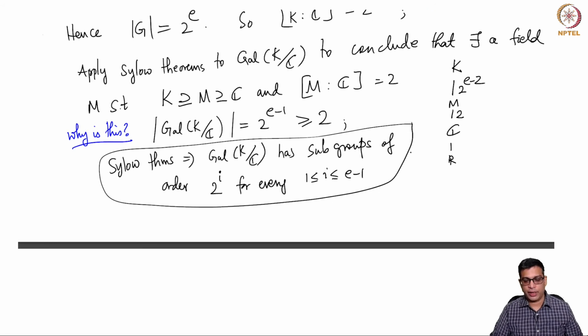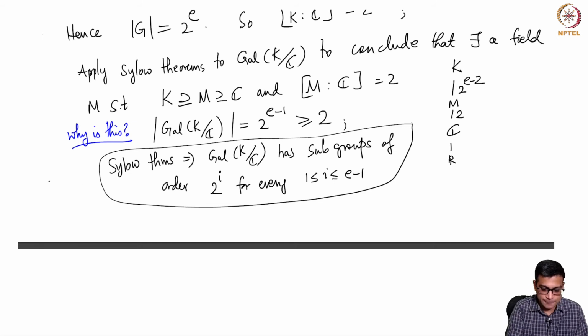So if you have a group of order 2 power 10 for example, then there are subgroups of order 2 power 10, 2 power 9, 2 power 8, 2 power 3, 2 power 2, 2 power 1, for every power of 2 from 2 power 0 all the way to 2 power the highest order. So this is a standard theorem of the Sylow theorems.